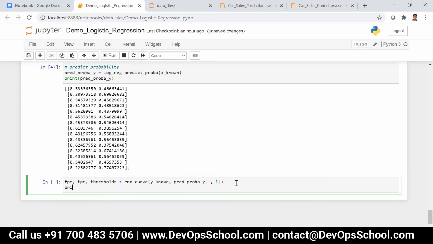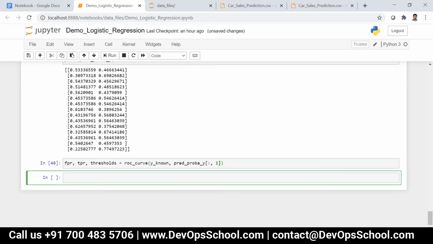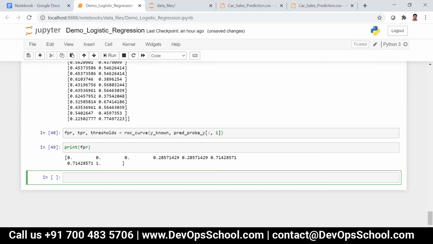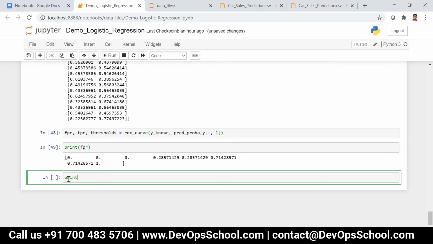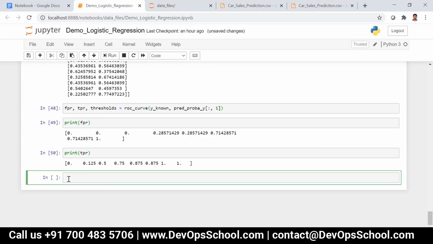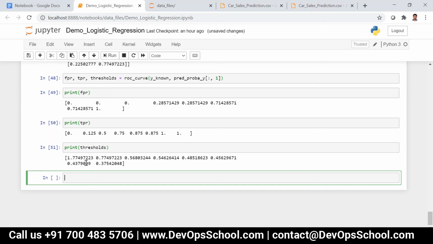So now you can see this is nothing but the false positive rate, and this is nothing but the true positive rate, how it is progressing. And if you find the thresholds, it will be like this.